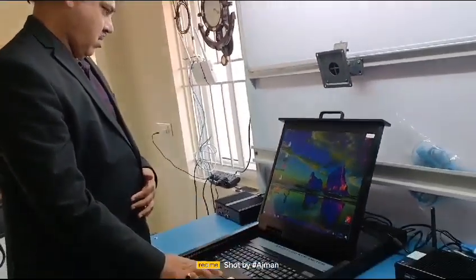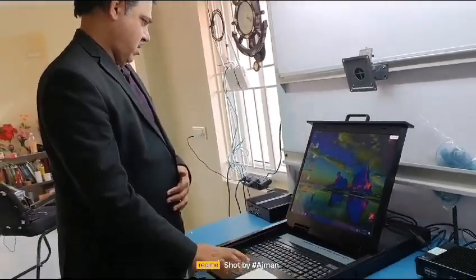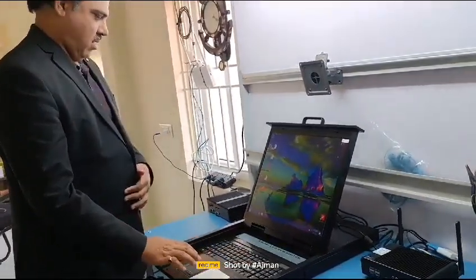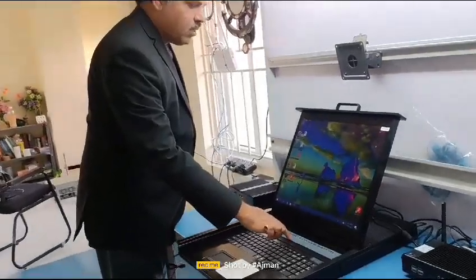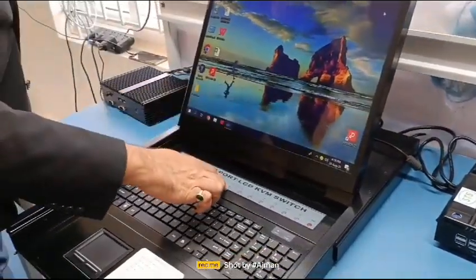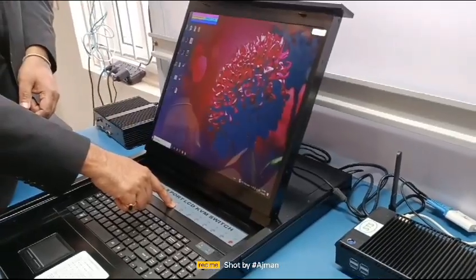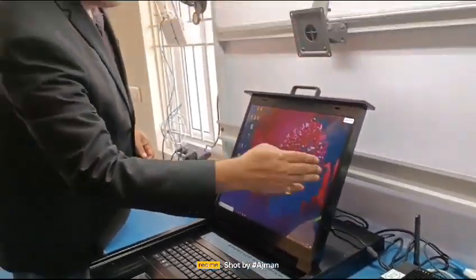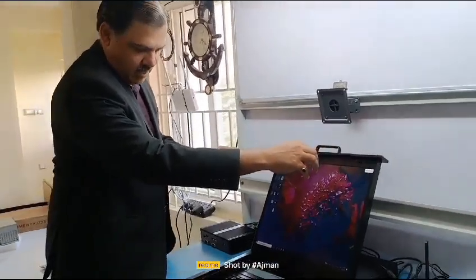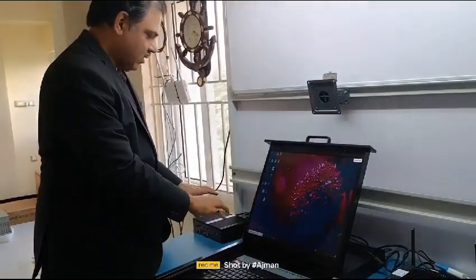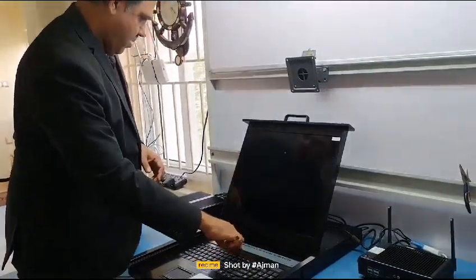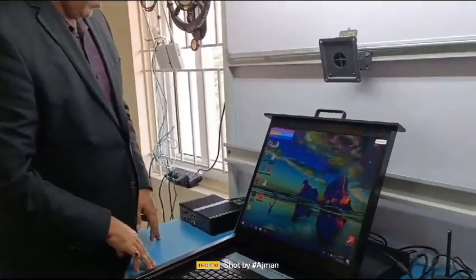We can use this touchpad to scroll, and we can open the content, modify it, edit, type, change. Now I am switching to PC2, so the content from this PC will come here. This content came through the KVM at the back side. There are 8 KVM ports at the back side. So the contents have come: PC1, PC2, PC3, PC4, PC5. Now we can switch back to PC1.